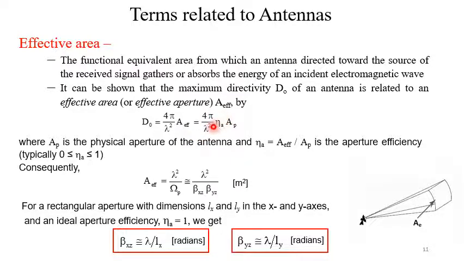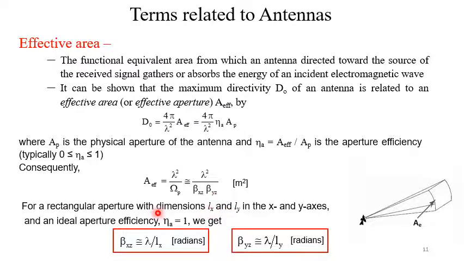Now effective area may be related to the physical or geometrical aperture Ap by multiplying it with ηA, the aperture efficiency. So Aeff equals ηA into Ap, or ηA equals Aeff by Ap. This is the aperture efficiency, and its value is from 0 to 1. So Aeff equals λ squared by Ωp, that is nearly equal to λ squared by βxz βyz.